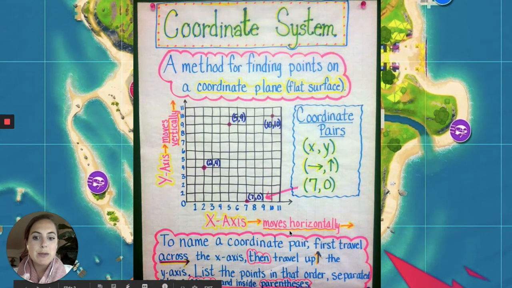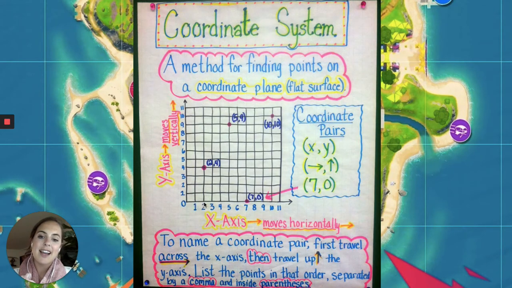So to be able to name a coordinate pair, we need to always start at the origin. We first are going to travel across the x-axis and then up the y-axis. So for example, to find 2, 4, we're going to start at the origin, we're going to travel along the x-axis 2 spaces and up the y-axis 4 spaces.